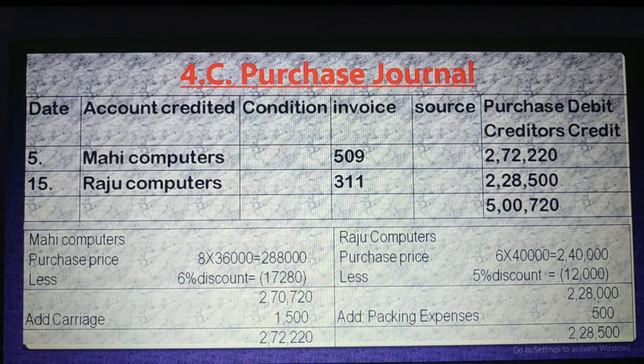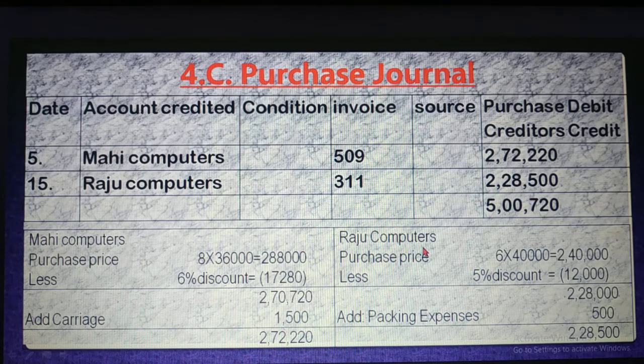At first you have to subtract the discount, then add the expenses, because for carriage we cannot get any discount. We may pay a truck driver or van puller or rickshaw puller, and they will not give you any discount. So only on the purchase price will you receive the discount. That's why at first you subtract the discount, then you add the incidental expenditure.